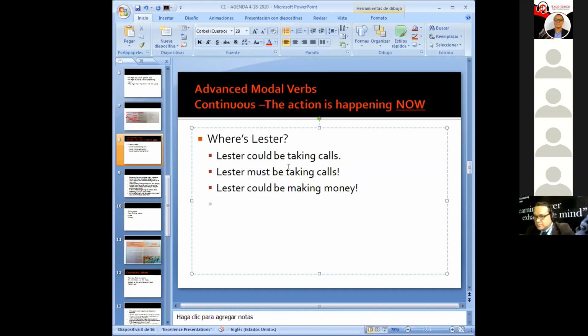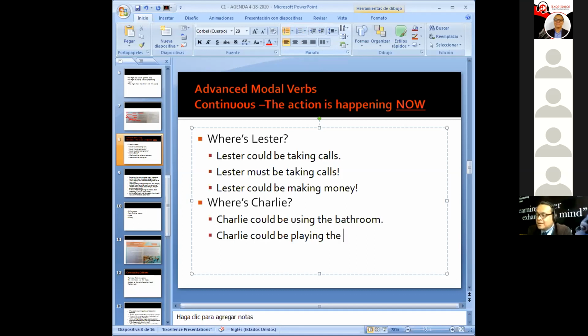Where's Charlie? I don't know. Let's think. Where's Charlie? Let's use a modal verb. Charlie could be in the bathroom. Okay, but give me an action. Could be using. Charlie could be using the toilet. What else? Charlie could be playing the PlayStation 3, PS3. Yeah, the PS3. All right, got it.